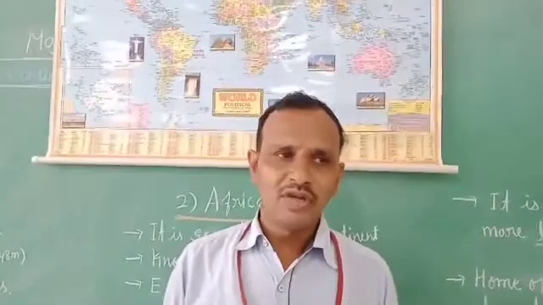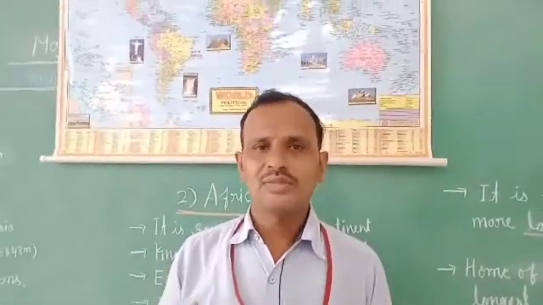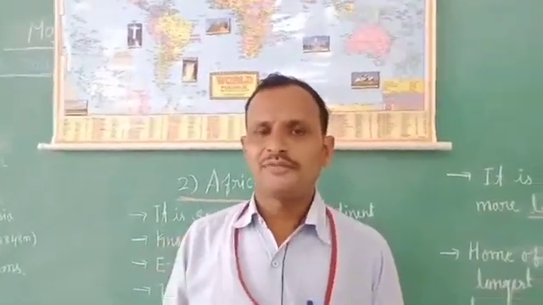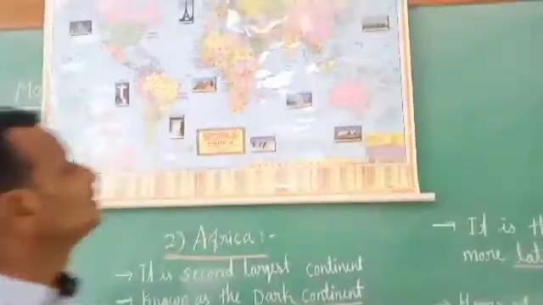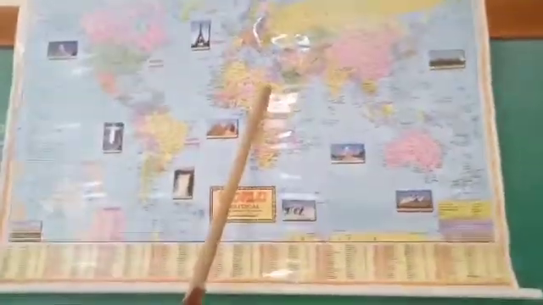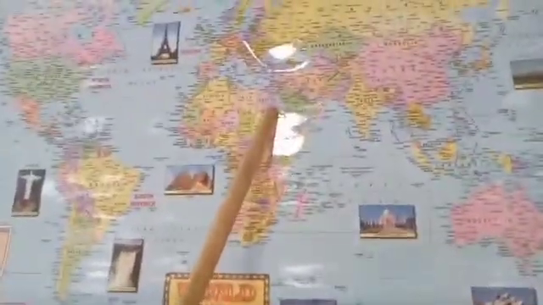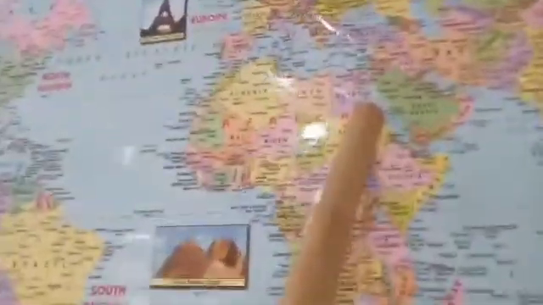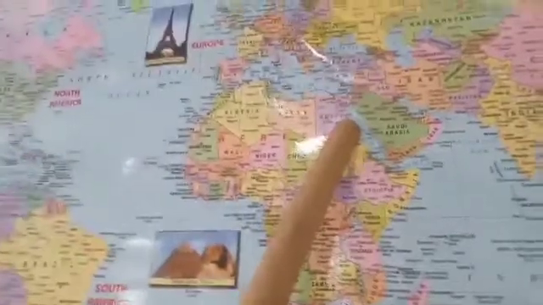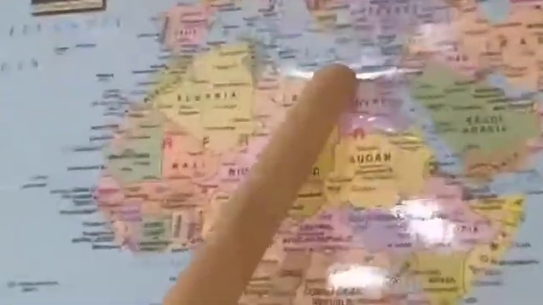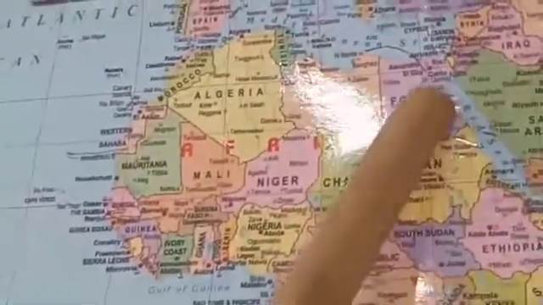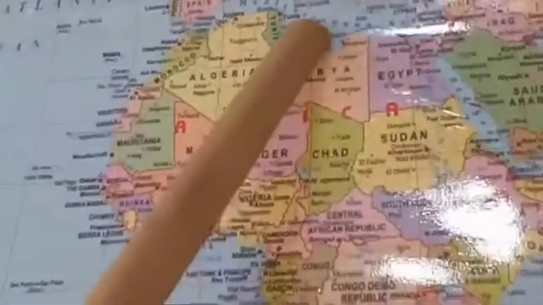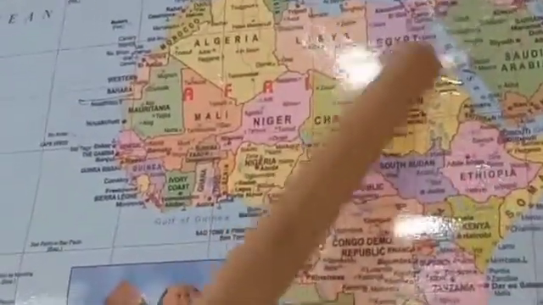The Nile river flows towards the north side of the continent. At Egypt, this is the Nile river, flowing towards the north side and joining the Mediterranean Sea.